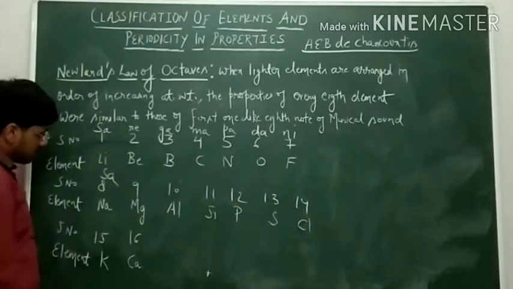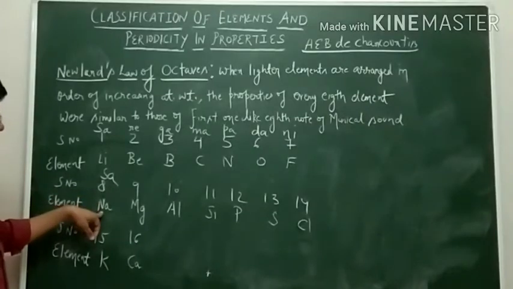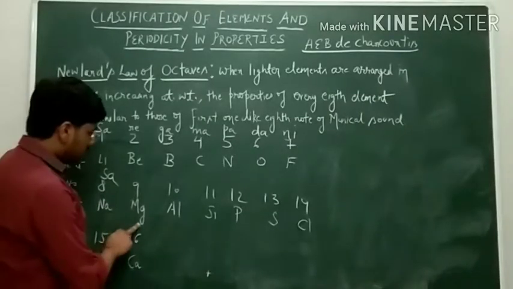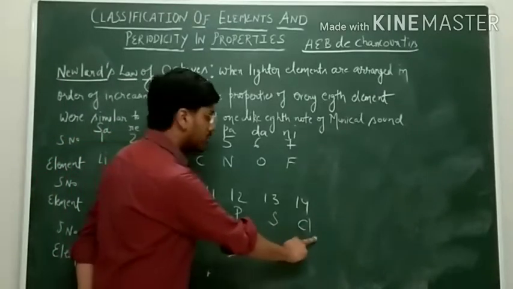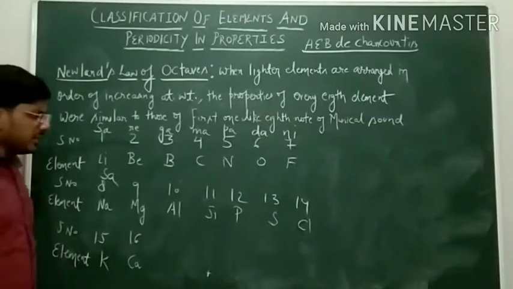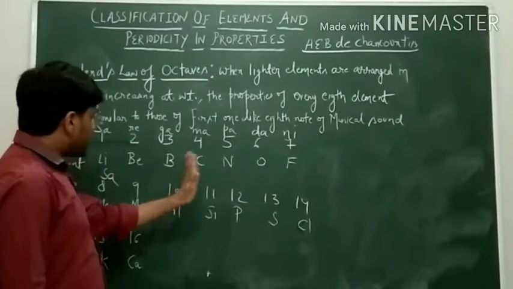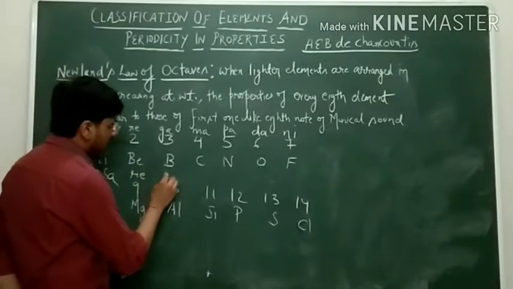So similarly the 8th element which he has taken is sodium, then magnesium, aluminium, silicon, phosphorus, sulfur, chlorine, potassium and calcium. Now sa, re, ga, ma, pa, dha, ni, then sa again, we can write here re, ga, ma, pa, dha, ni.